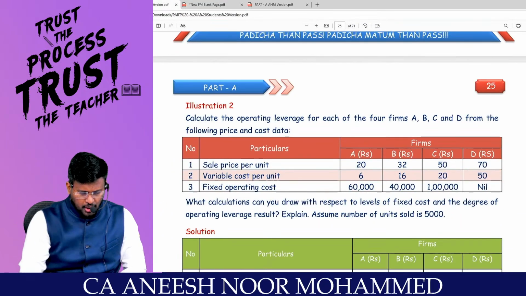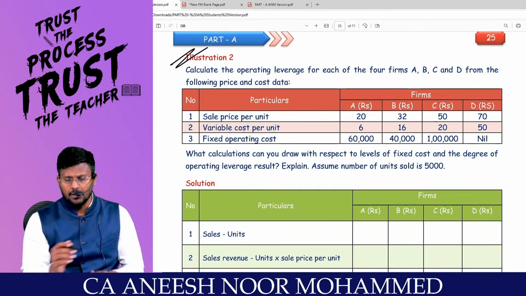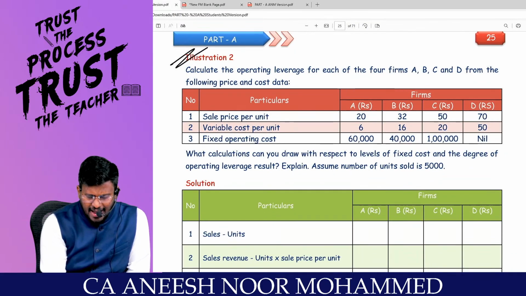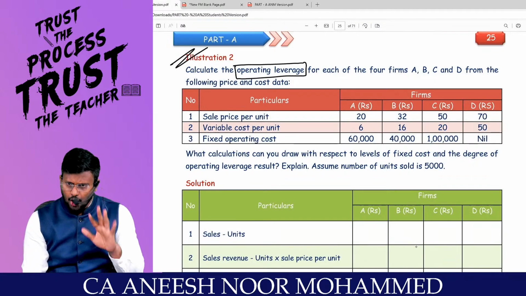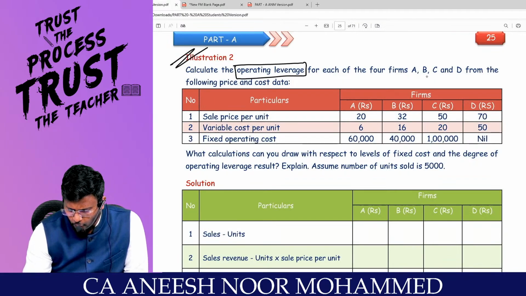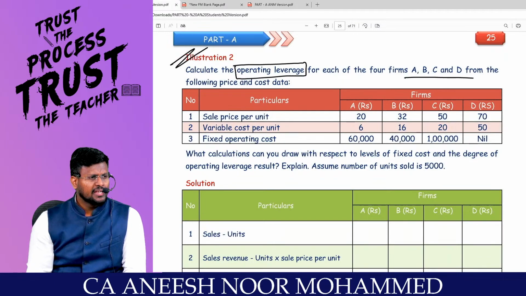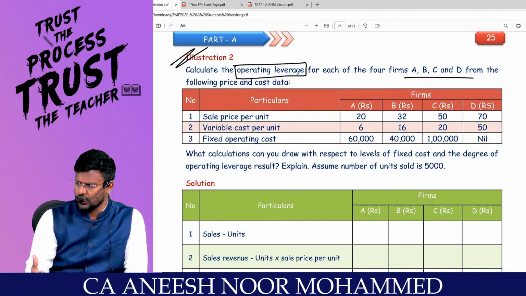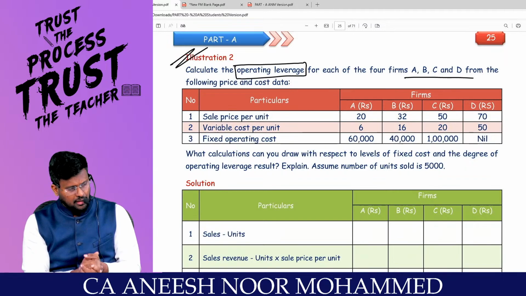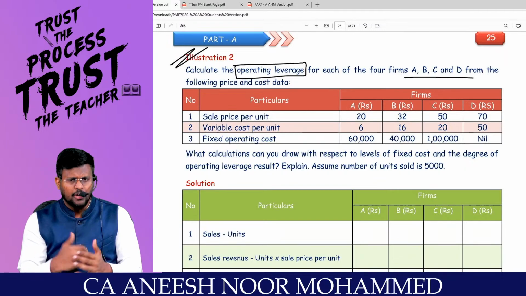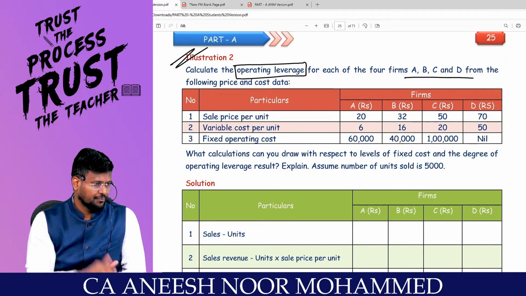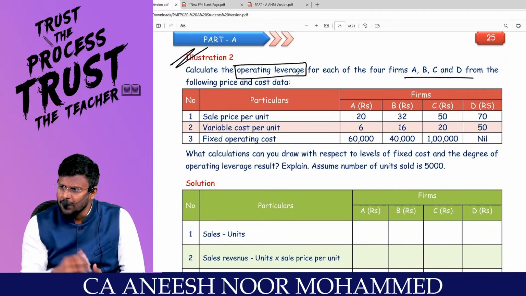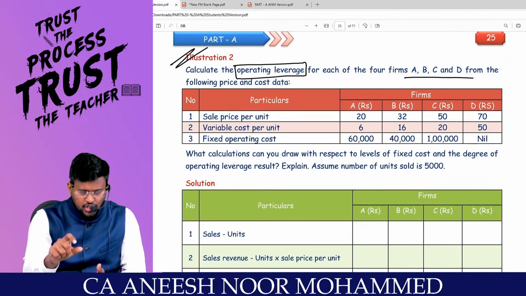Coming to question number 2 of our ICAI, my dear lovable students. Calculate the operating leverage. Again, we are in the operating leverage, for each of the 4 firms separately, A, B, C and D. Let me ask you a question. For all the concerns, will the operating leverage be the same or different? Different. It depends upon how much fixed cost they are having. Because everyone will not have the same fixed cost. If the fixed cost changes, automatically the operating leverage changes.